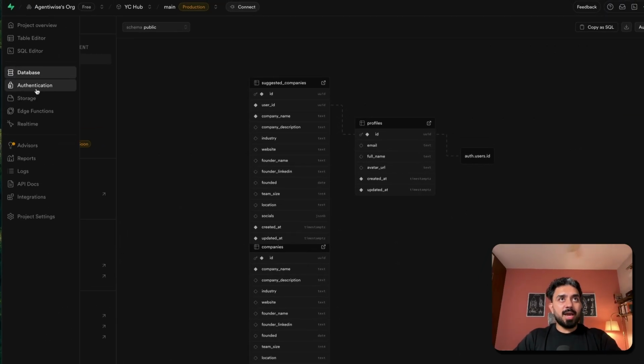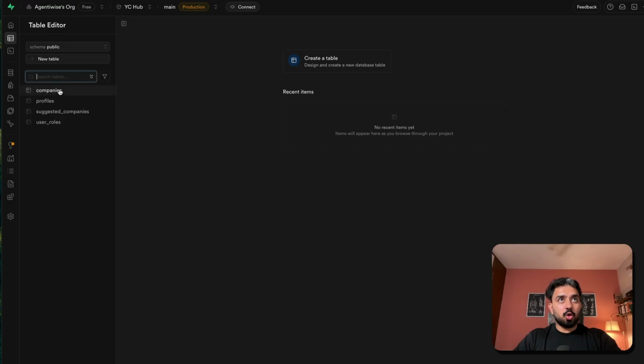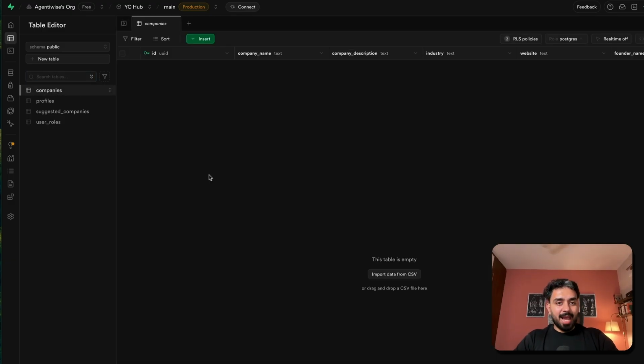And now here, let's come to table editor. Open up companies. It's currently blank, but the schema is generated. This ID column is going to be set up automatically by Supabase whenever we upload a new file, a new data set. This will be taken care of by Supabase itself. The main data starts from here for us: company name, company description, industry, website, founder name, founder LinkedIn, founded, team size, location, socials, created at, updated at. So these are all of the columns that we have here.